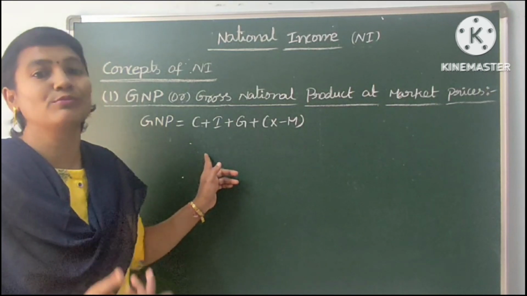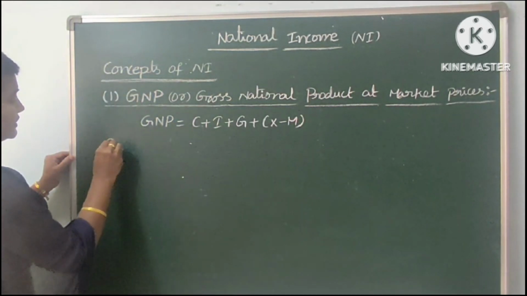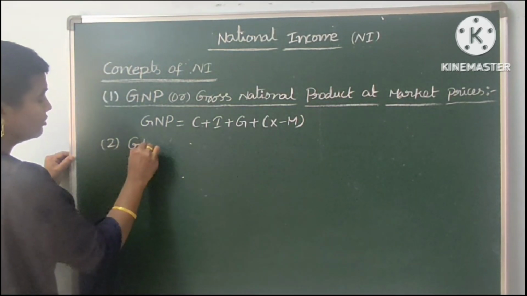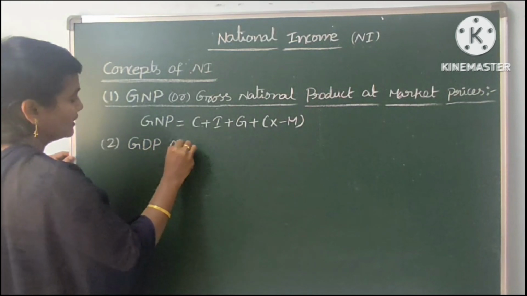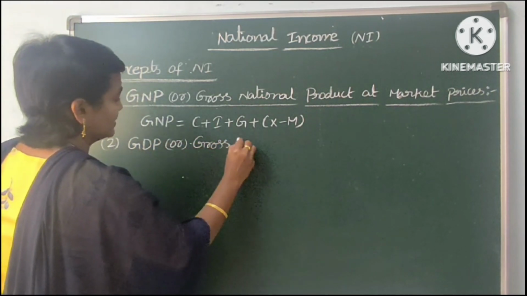Now we will start one more concept in national income, that is GDP. GDP means gross domestic product, or gross domestic product at market prices.